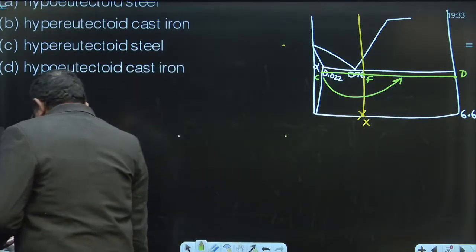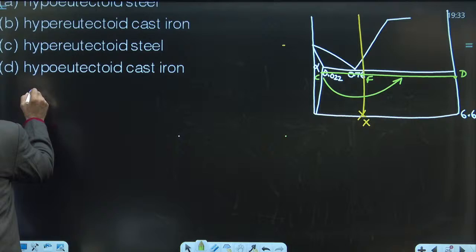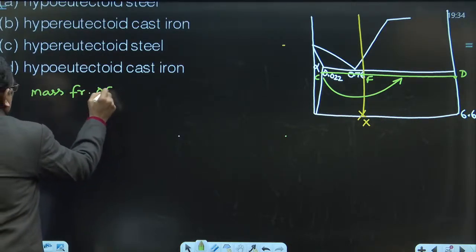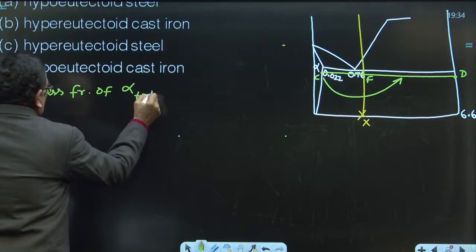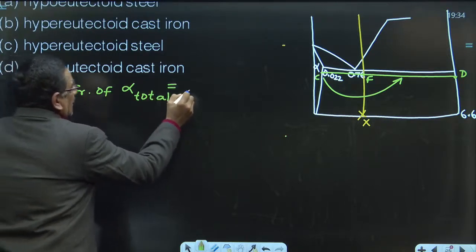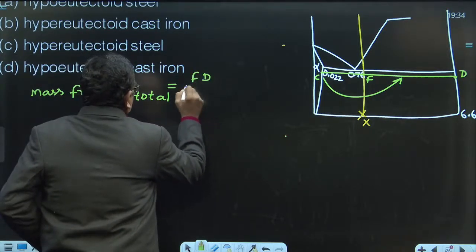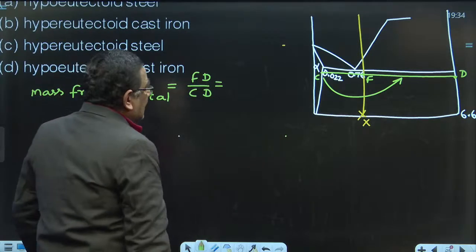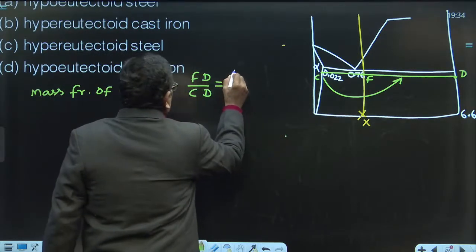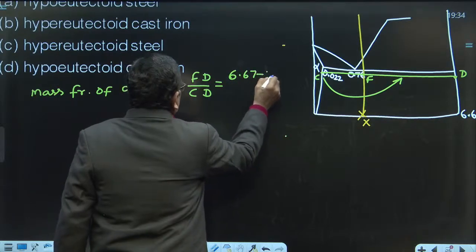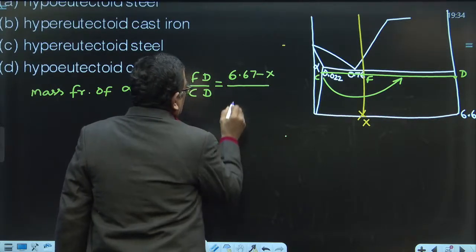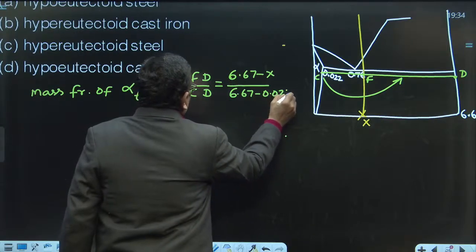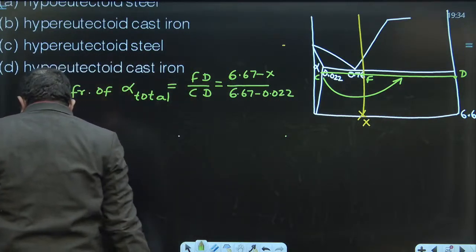So, I write here, mass fraction of total ferrite alpha total is given by FD divided by CD. What is FD? As per the data, FD is 6.67 minus X, divided by CD, which is 6.67 minus 0.022.